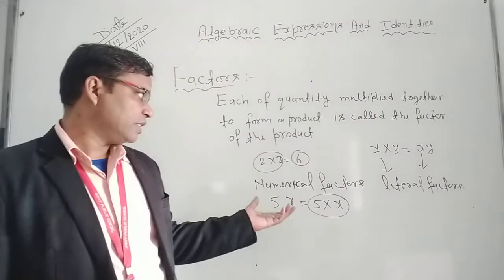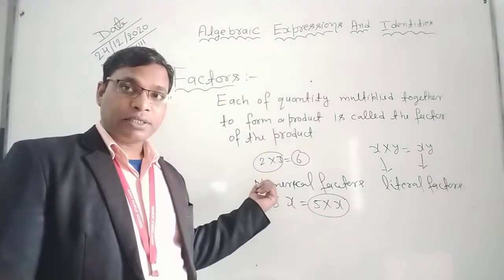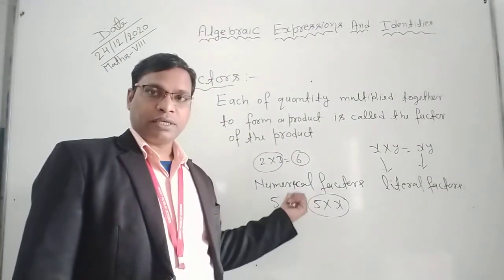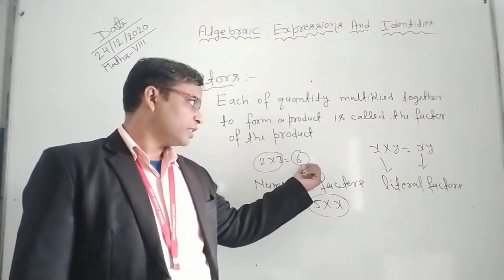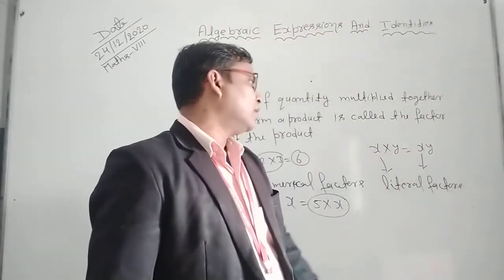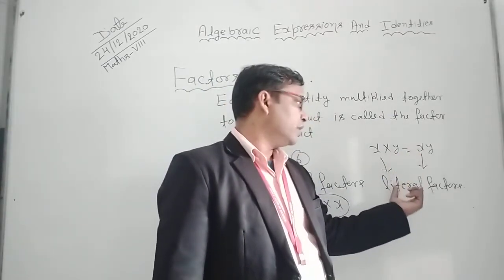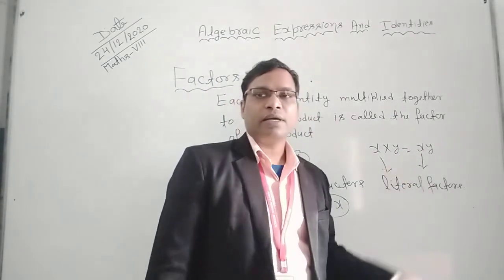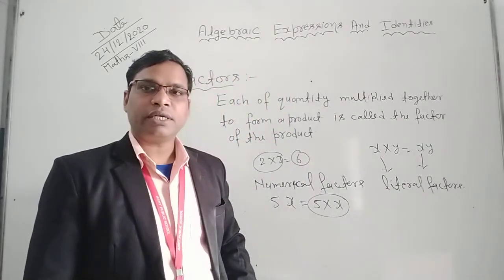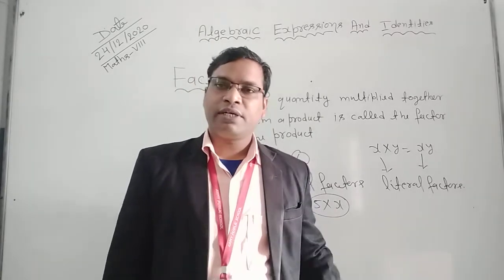For example, here 2 and 3 multiplied together, and 2 and 3 are the factors of the product 6. x and y multiplied together form xy, and both are variables, so their factors are literal factors. x and y are the literal factors of xy.